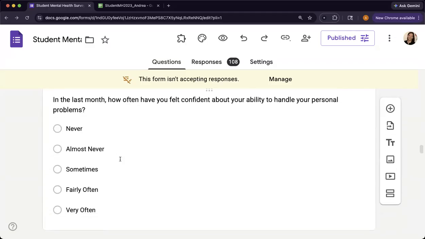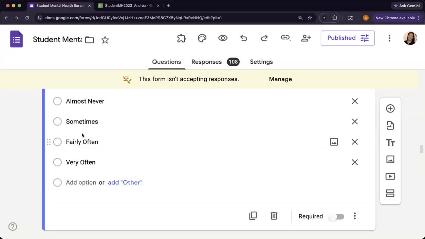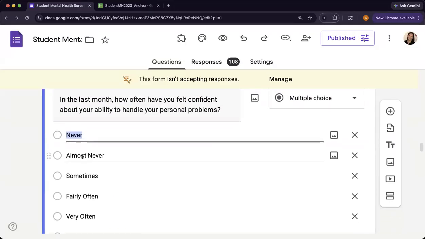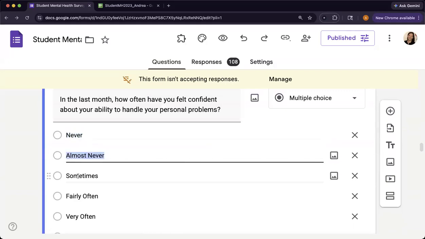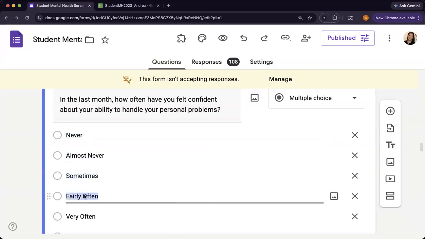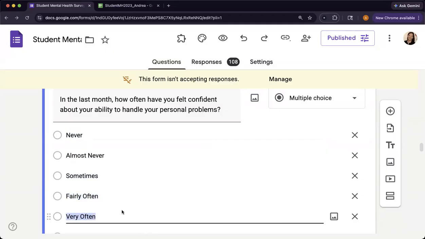Our next question, though, in the last month, how often have you felt confident about your ability to handle your personal problems? If they say never, they never feel confident, that's high stress. So never would need to be a 5, almost never a 4, sometimes a 3, fairly often a 2, very often a 1.